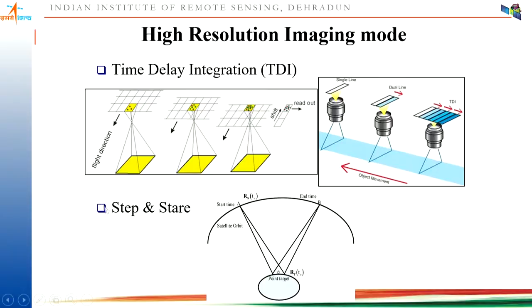Now, in the case of the Cartosat series, we have another high resolution imaging mode called step and stare. Step and stare means suppose the satellite is present at this position, it is moving in different steps and looking at the same area. It is staring at the same area, so that's why it is called step and stare. It is moving in different steps and staring at the same place for as long as it is visible. So the signal received from the same particular position gets integrated, and then it provides the high spatial information.